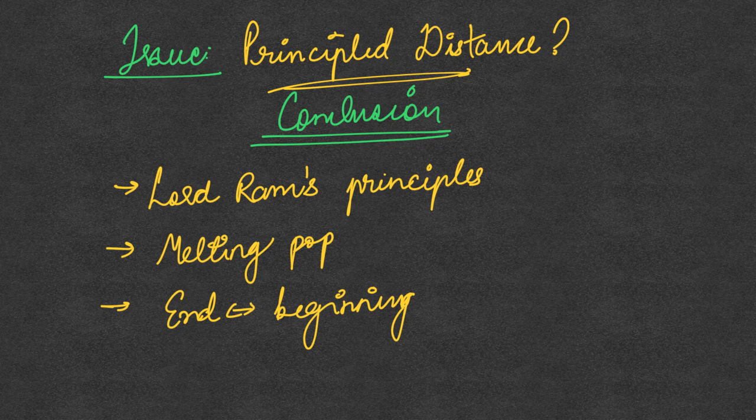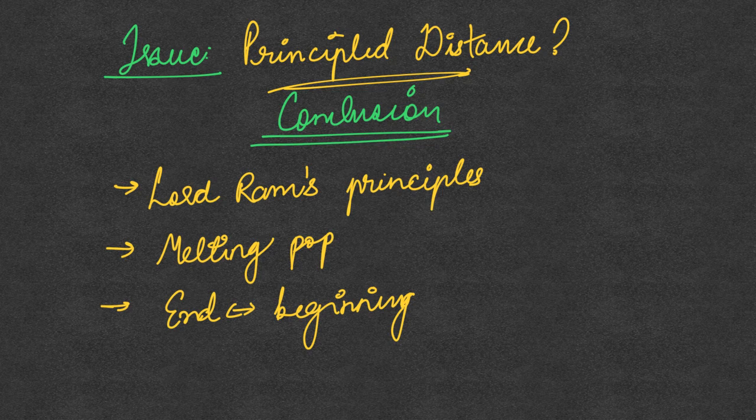So this principled distance principle has been broken, and this line of separation between the state and the religion was also crossed. So it's not that when a question comes on this, you are not going to point out any issues. That is also not right. So you have to point out some issues. One of that can be the violation of this principled distance.